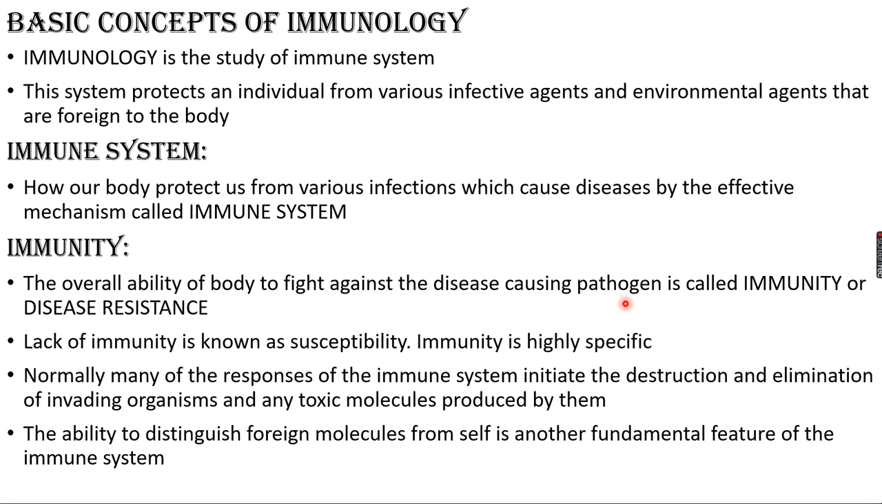What are disease-causing pathogens? Germs, bacteria, virus. Against these, our body has taken steps to fight the disease-causing pathogens and provide immunity, which is also called disease resistance. If you do not have immunity power, meaning the absence of immunity in a person's body, then we call it susceptibility. So we are susceptible to any disease. This immunity is highly specific. That is, a particular bacterium or particular virus entering your body can produce specific antibodies.